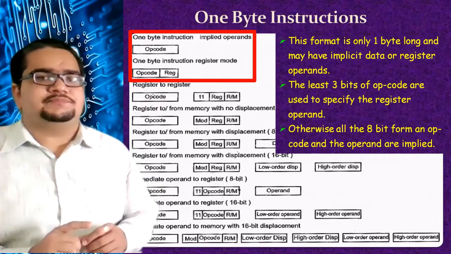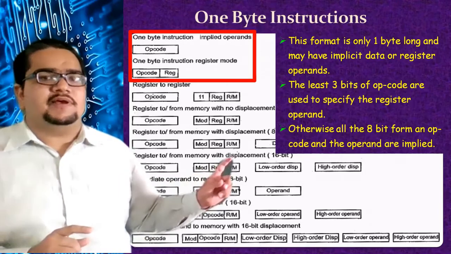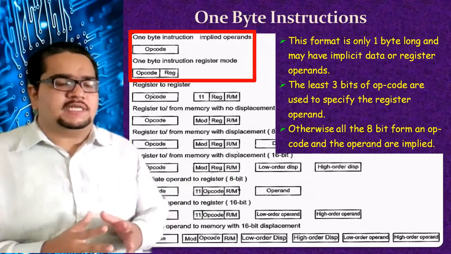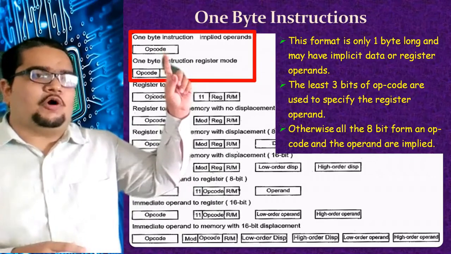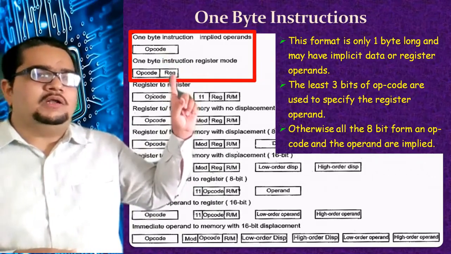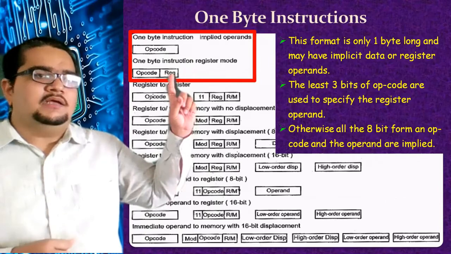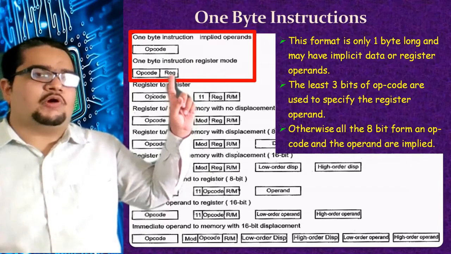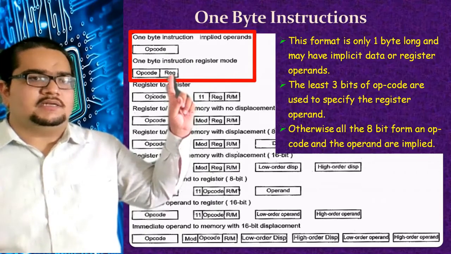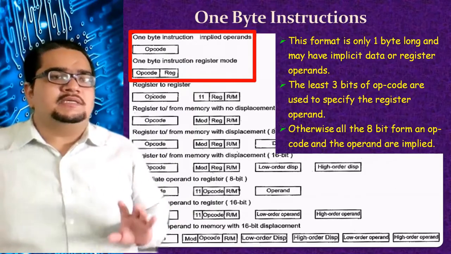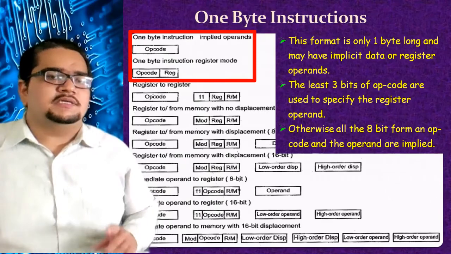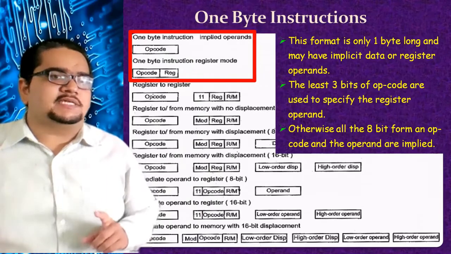Otherwise all the 8 bits will be the opcode itself with an implied operand. So either the 8-bit opcode with the implied operand, or out of 8 bits, 5 bits are opcode and 3 bits are register code. This is the first type of the 6 general instruction formats. So the first is the 1 byte instruction format.